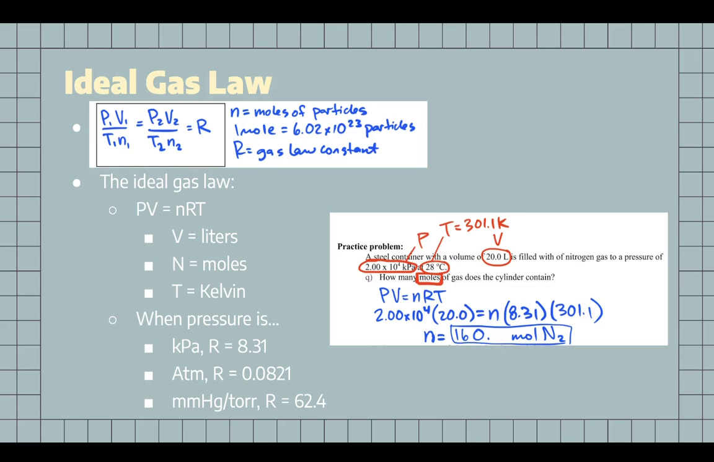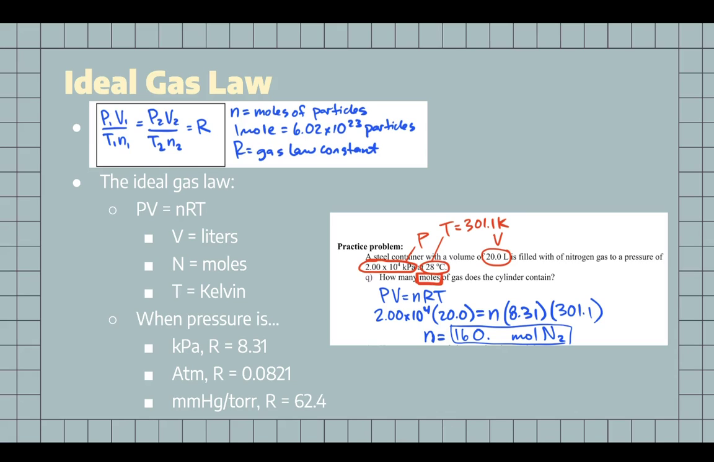To find the value of R, when pressure is in kPa, the value of R would be 8.31. If it's in atm, the value of R would be 0.0821. If it is in millimeters of mercury, the value of R would be 62.4. The simplified version of the equation would be P times V equals N times R times T.